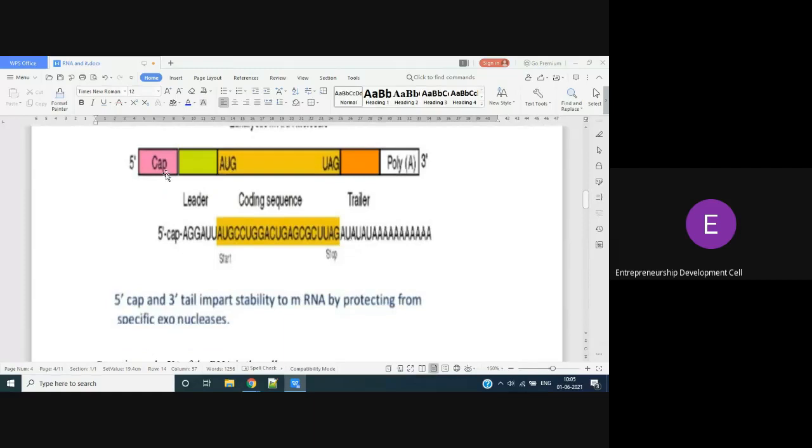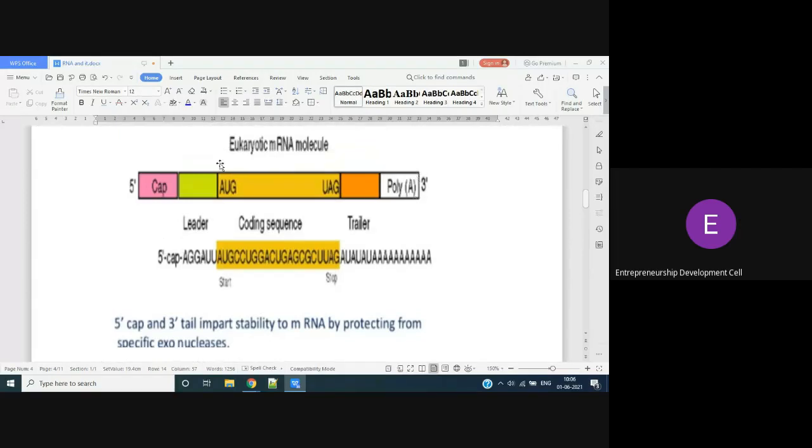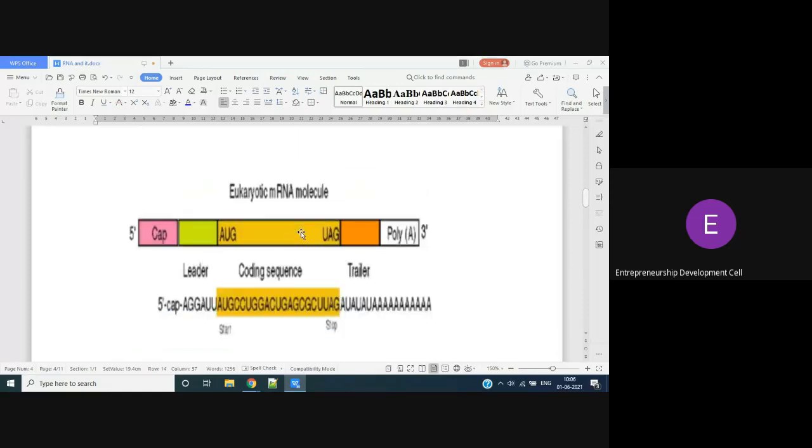So the mRNA structure looks like this. It will have 5' cap, 3' tail, poly A tail. And the region present between them, cap and tail, is nothing but coding region. We will call it a coding sequence. In between them, this yellow color part is nothing but coding sequence, coding region. What will they code?